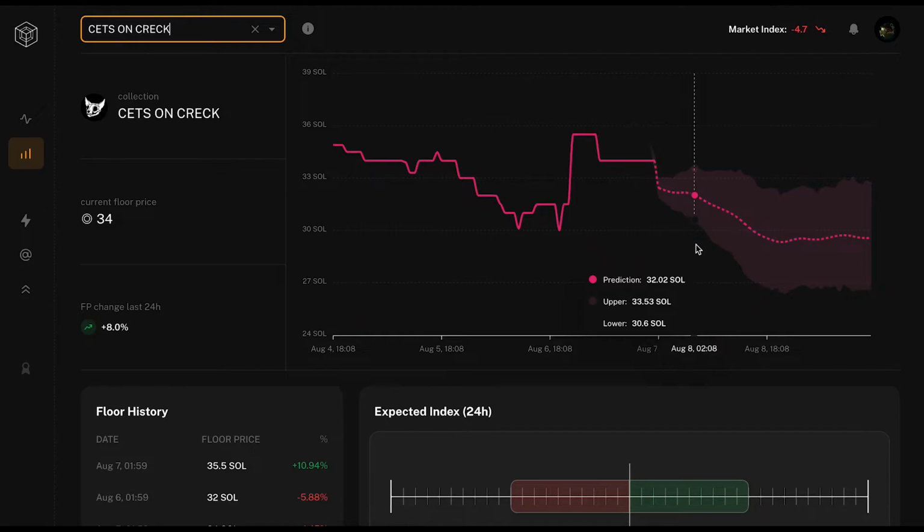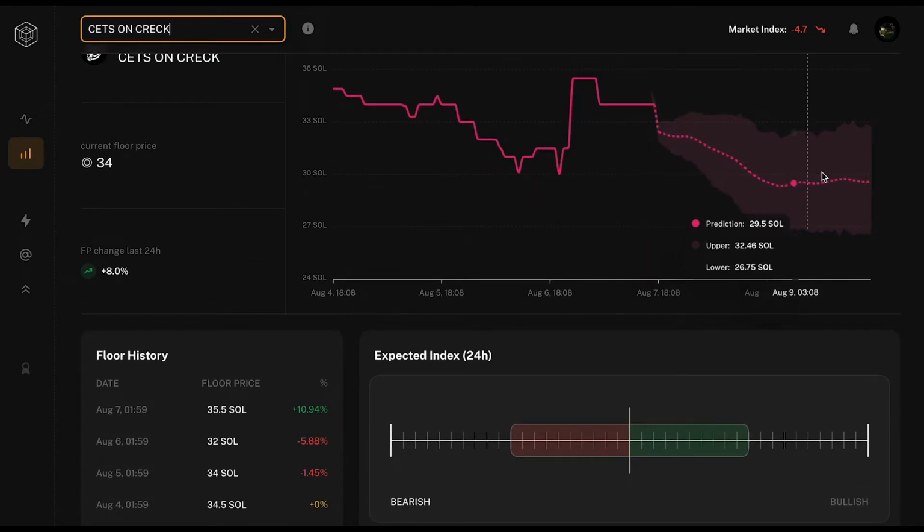there's an unexpected thing that comes out, like an announcement, or maybe it's a rug and all of a sudden all of the people are putting their money out. But based on all the data that we have right now on all of these projects, we have a really sophisticated AI model that predicts the value. And some people have already made some really nice profits with it, and it's only out for 2 days. So it's really dope. You can see here where it's going to go to in 2 days.